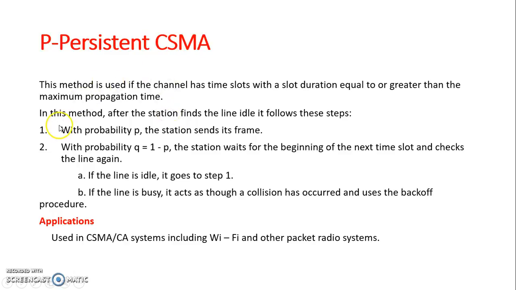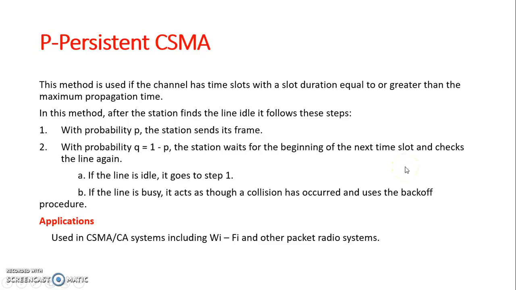That is, if it is idle, it will send the frame with probability P. And if the next slot is found to be busy, it defers or postpones the transmission of the frame with probability Q equal to 1 minus P. Again it does the same step. If the line is found to be idle, it goes to step 1. If it is busy, it acts as though a collision has occurred and uses the backoff procedure. That is, the backoff procedure means it waits for some time and retransmits the same frame. Again it waits for some time, and retransmits the same frame. Mostly the exponential backoff is used.